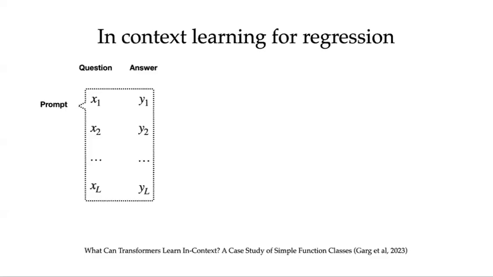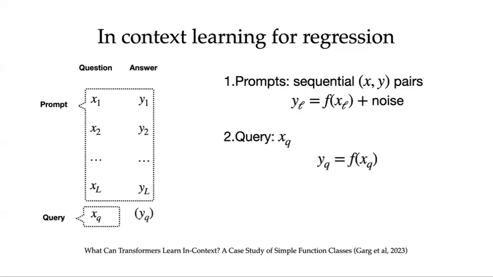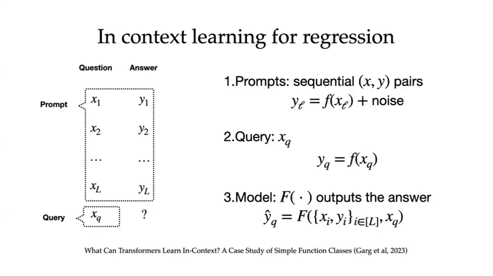In this work, we follow the ICL framework proposed by Garg et al. The prompt consists of a sequence of XY pairs, where each Y is functionally related to X in an unknown but consistent manner. A query is appended at the end of the prompt, and the answer YQ is from the same function of XQ. The goal of ICL is to find a model that takes both the prompt and query as input and predict the desired YQ.